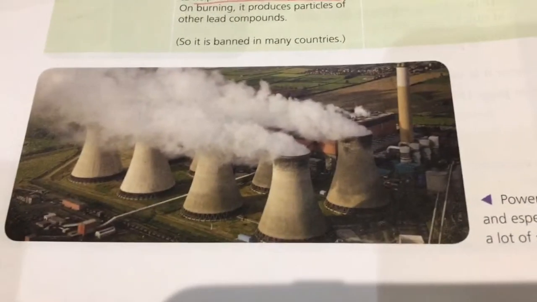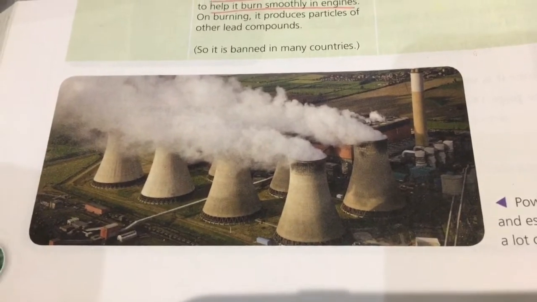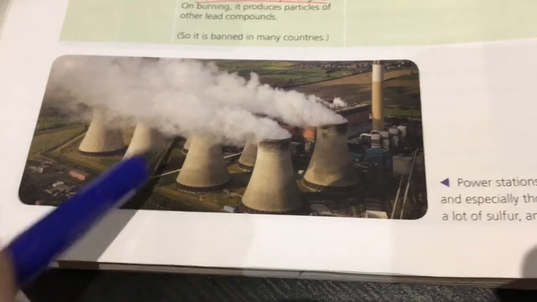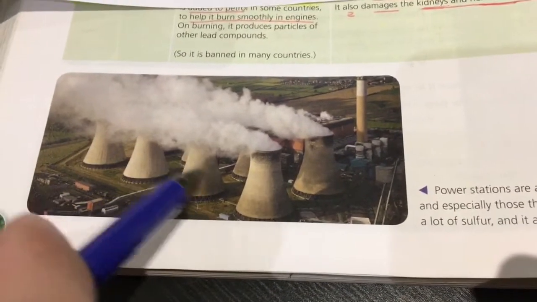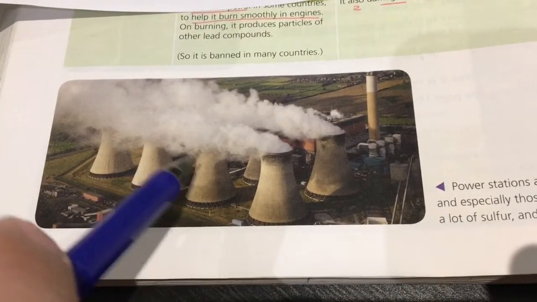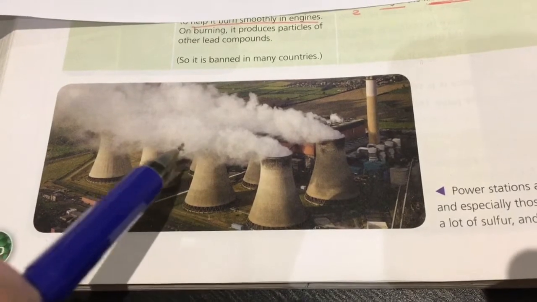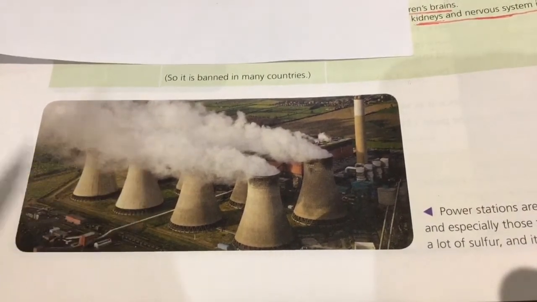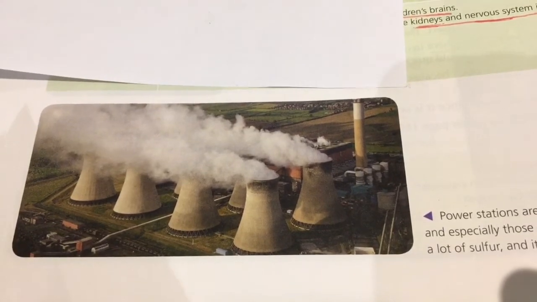As you know, in the power station, we burn the fossil fuel to get heat. But when we burn the fossil fuel, sulfur oxide is formed in the chimneys here. These are cooling towers. So in the chimney, in the flue, we need to remove sulfur dioxide.